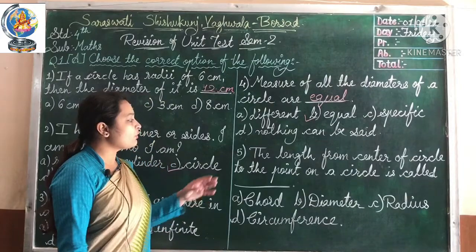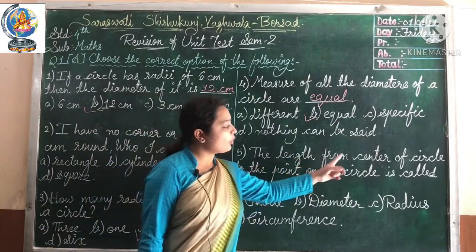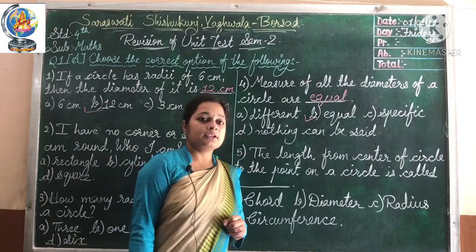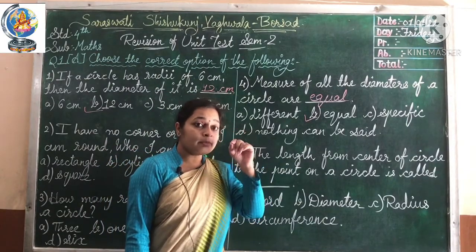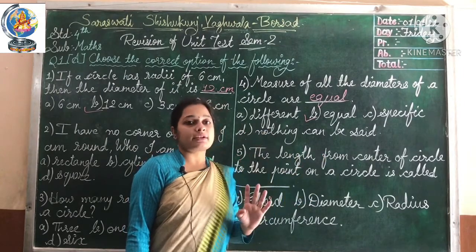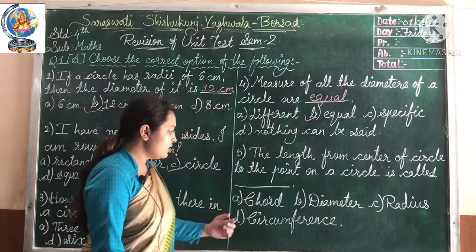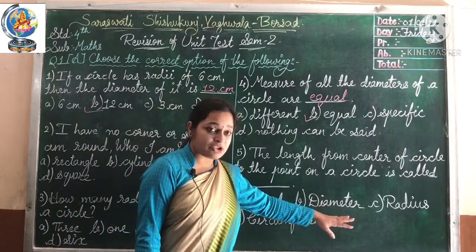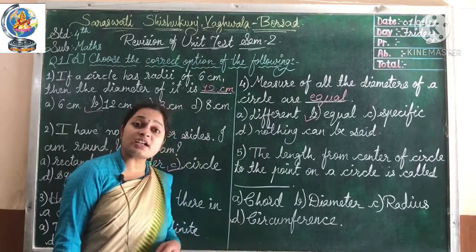Okay, let's move towards number 5. The length from the center of a circle to the point on a circle is called blank. The options are chord, diameter, radius or circumference.